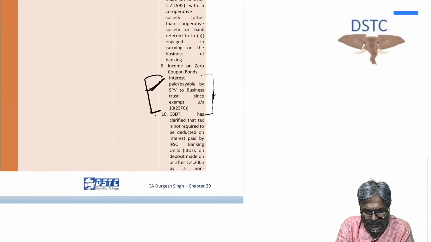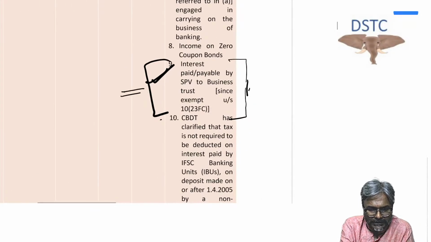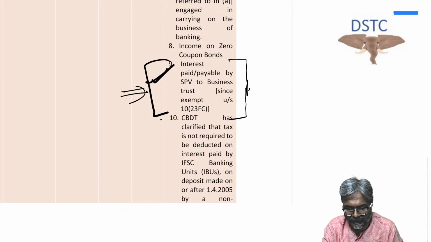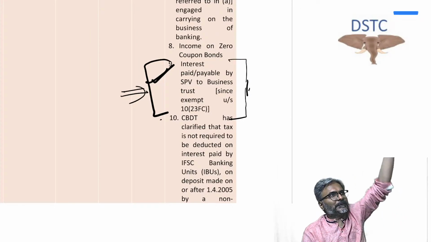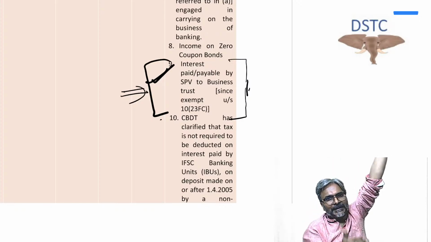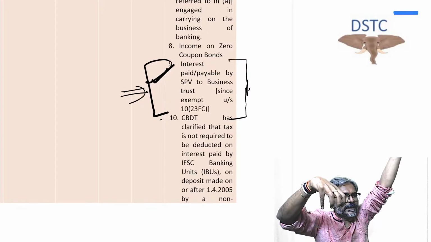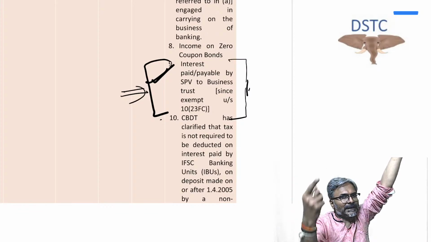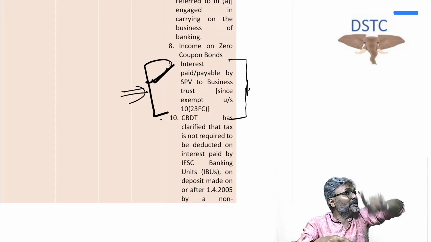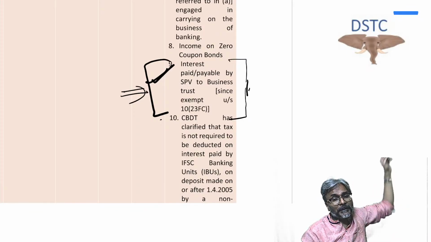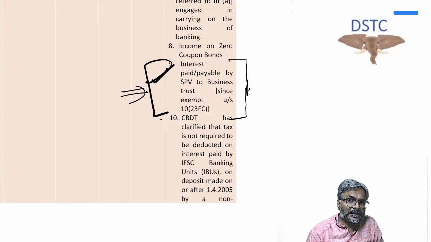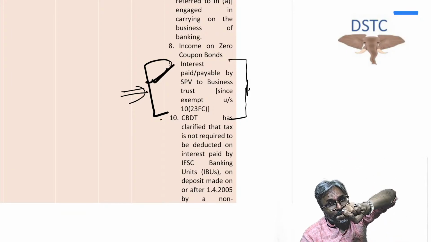Now, in this regard, students, you are also aware of this. In the case of a business trust, the SPV is paying interest and dividend to the business trust. This interest and dividend is not taxable in the hands of the SPV, but it is taxable in the hands of the unit holder. So it is exempt in the hands of the business trust.